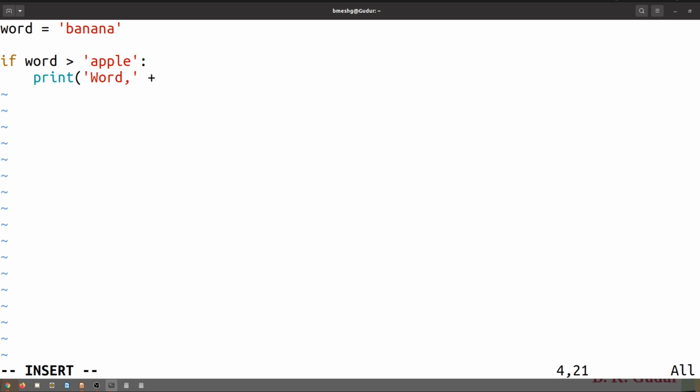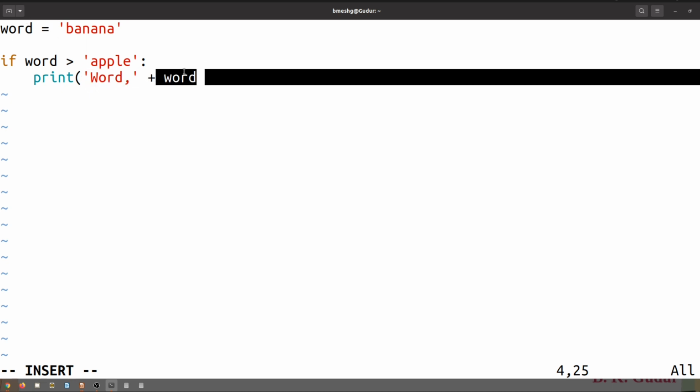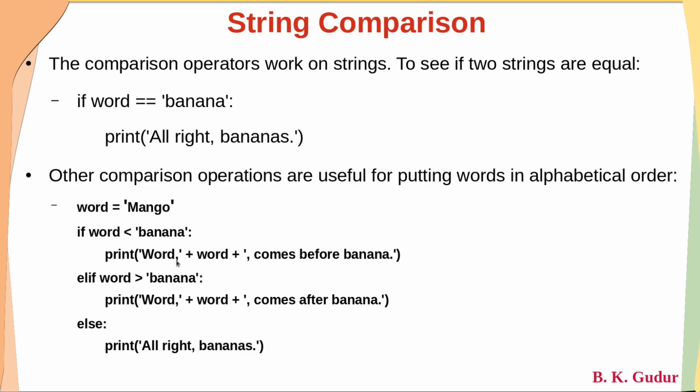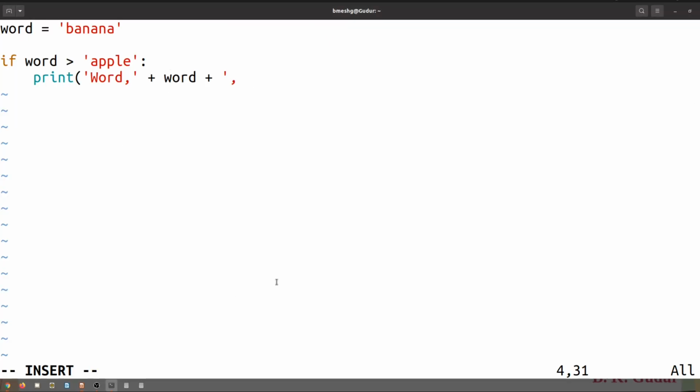Here you can see, dear students, how we can print word, and here a comma also I'll include. With this, plus is going to concatenate word. This is a string, whereas this is a variable. So with this plus I can write, word here is word, say this is word is banana. If this word is greater, then it will come after banana.